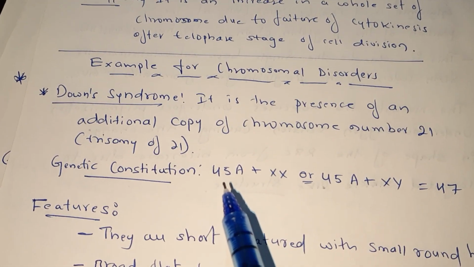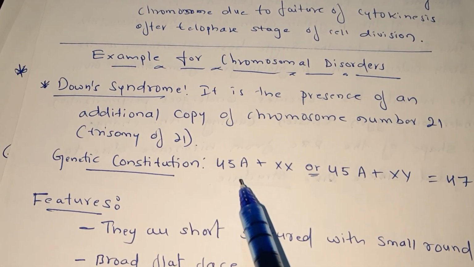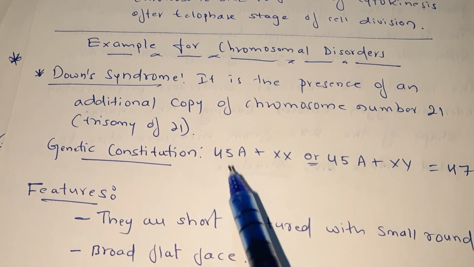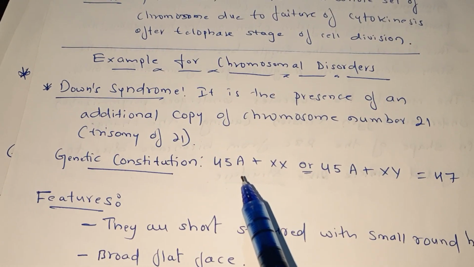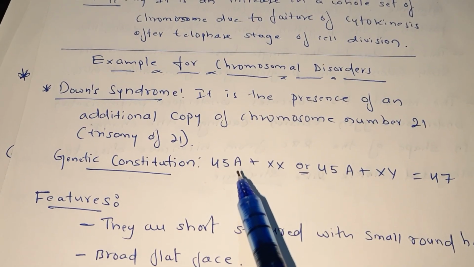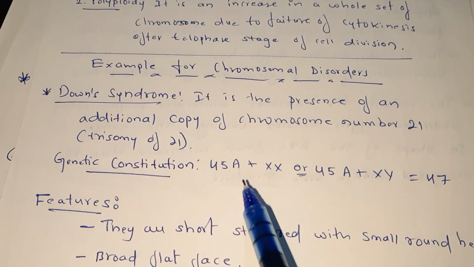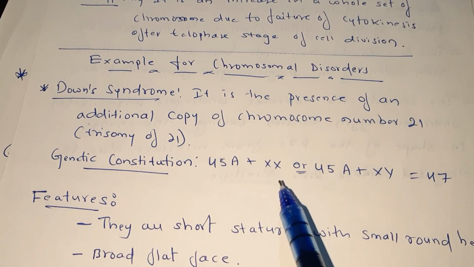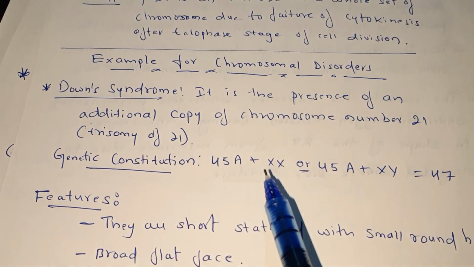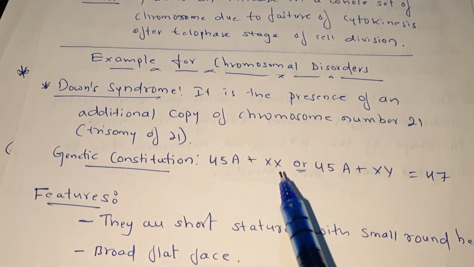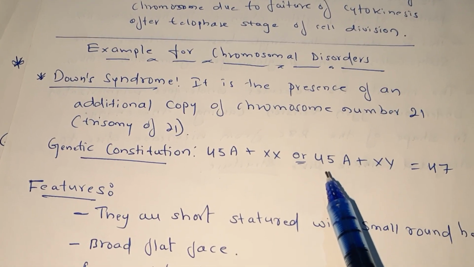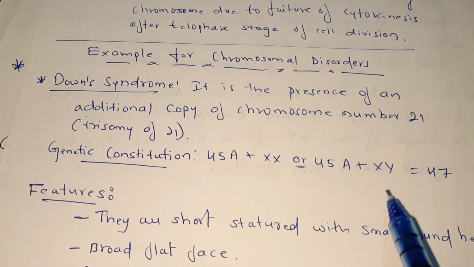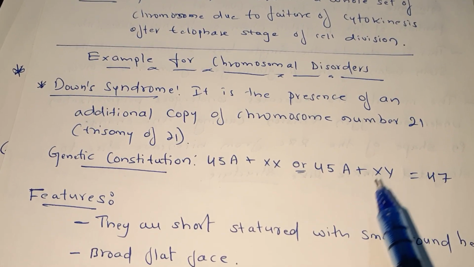Actually what should be here is 44A, that is 44 autosomes plus allosomes XX, making 44, 45, 46 for female. Or for male, 44 autosomes plus X and Y become 44, 45, 46.